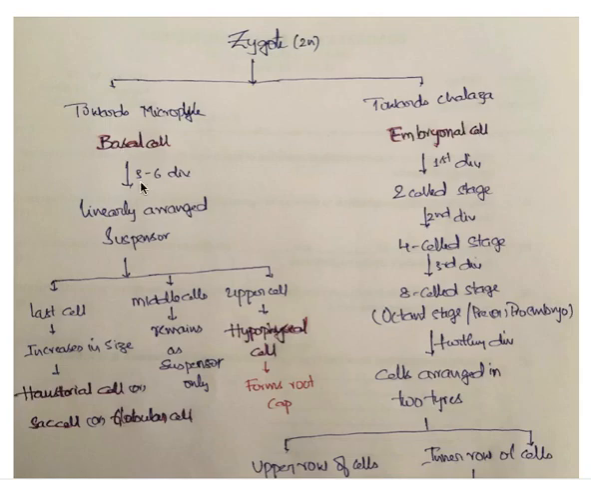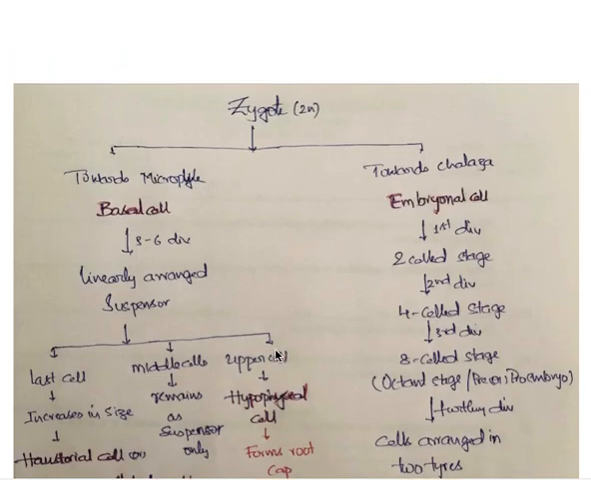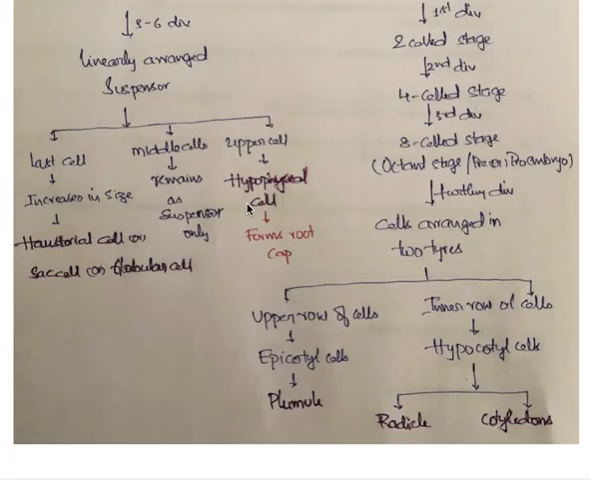This basal cell undergoes 3 to 6 divisions, forming a linearly arranged cellular mass that is called the suspensor. Now, the last cell of the suspensor increases in size and converts into a haustorial cell, which is also called the sac cell or globular cell. The middle cells have no speciality or differentiation; they remain as they are, as suspensor. Whereas the upper cell converts into the hypophyseal cell, and after the terminal cell is fully formed, it converts itself into the root cap. So the fate of the hypophyseal cell is the formation of the root cap.